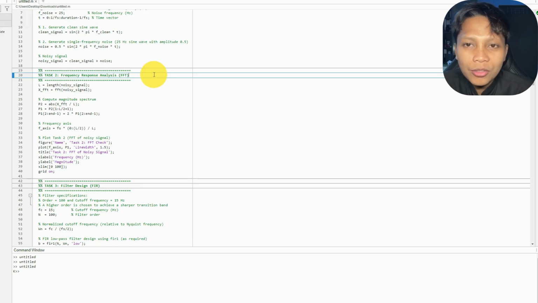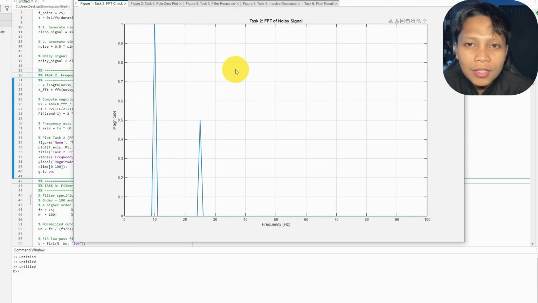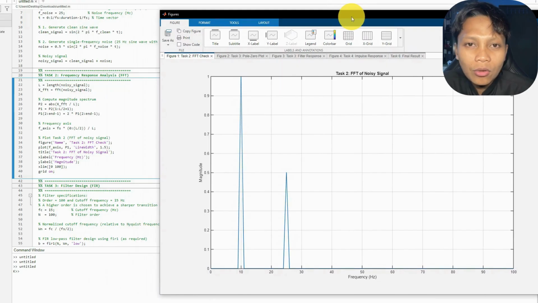Next, I analyze the noisy signal in the frequency domain using FFT. From the FFT magnitude plot, two dominant frequency components are observed. The main desired signal appears at approximately 10 Hz, and an additional peak appears around 25 Hz, which corresponds to the noise component. FFT separates the signal based on frequency, allowing us to choose a suitable cutoff frequency to preserve the desired 10 Hz signal while removing the 25 Hz noise.